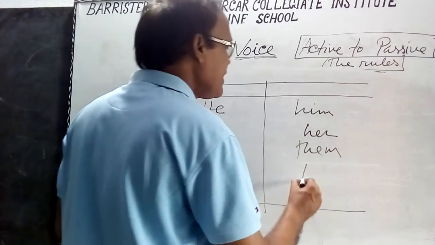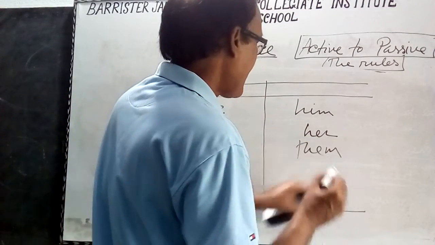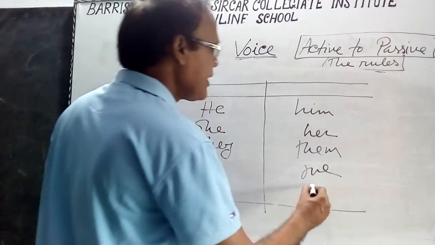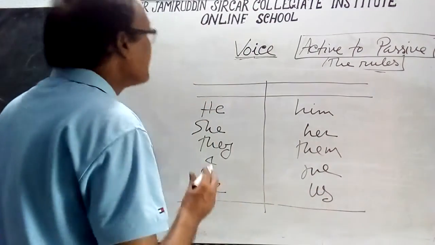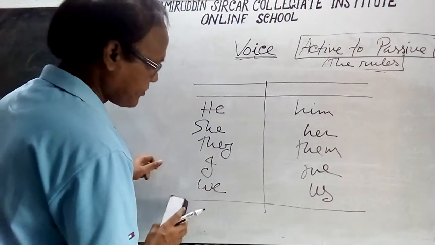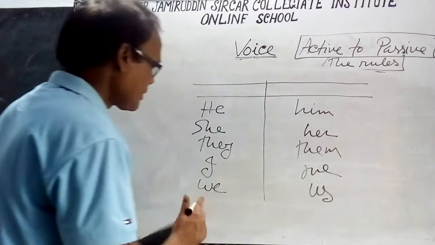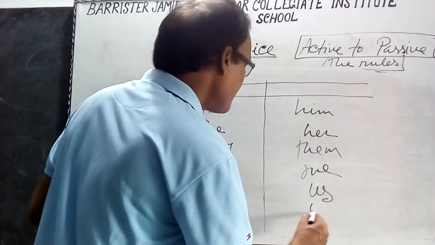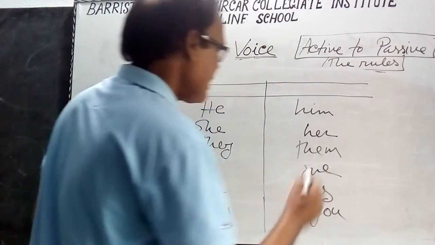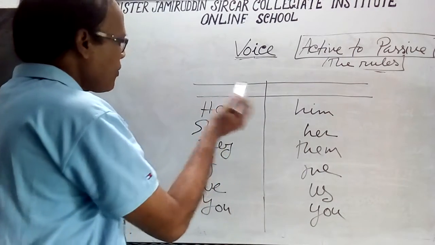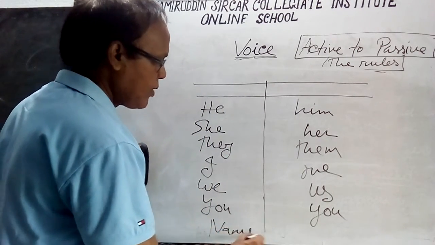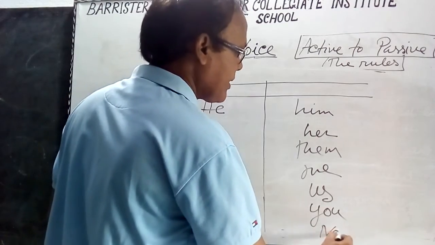I will be me. We will be us. You will be you. And a name will be the same name, any name.